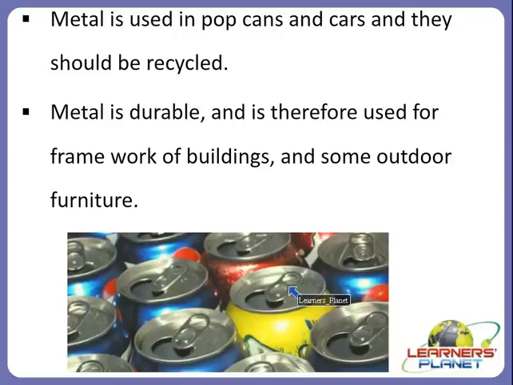So children, have you ever imagined while drinking a cold drink or having a can what it is made up of? Yes, this is made up of a metal. Why is this made up of a metal? Because metal is durable, meaning it will remain for a longer period of time and is therefore used for the framework of buildings and also for some outdoor furniture.